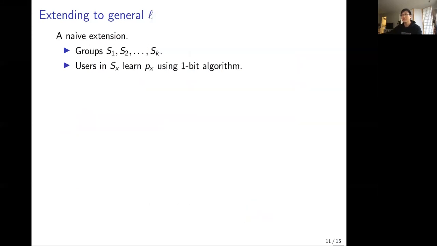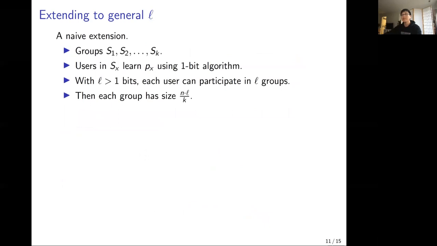Next, we look at how to extend this algorithm to the general L-bit constraint case. This can be a bit tricky, but here's a naive extension. Similar to the 1-bit case, we associate each symbol with a group of users, and users within each group map their samples to the binary alphabet and learn Px using the 1-bit algorithm mentioned before. The difference is, since now each user has more than 1 bit to send, they can participate in more than one, or more precisely, L groups.